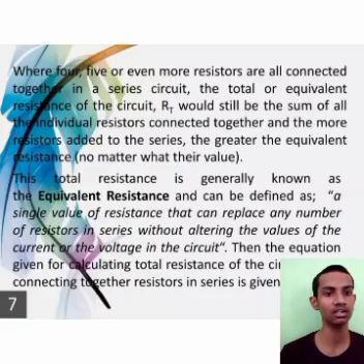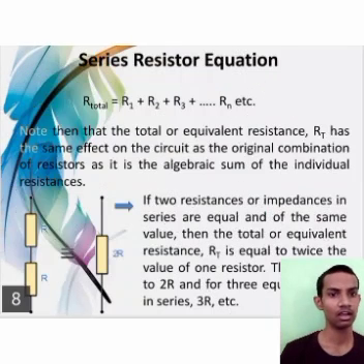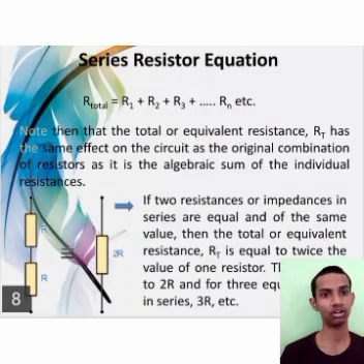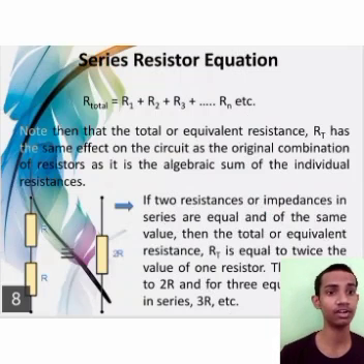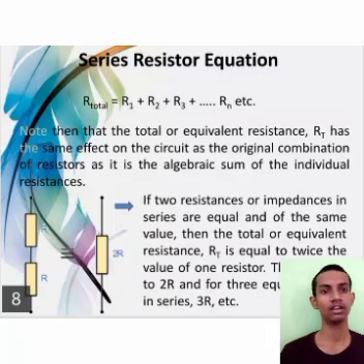Then the equation given for calculating total resistance for the circuit when connecting together resistors in series is given as R total is equal to R1 plus R2 plus R3 plus dot dot dot Rn etc. Now the total or equivalent resistance RT